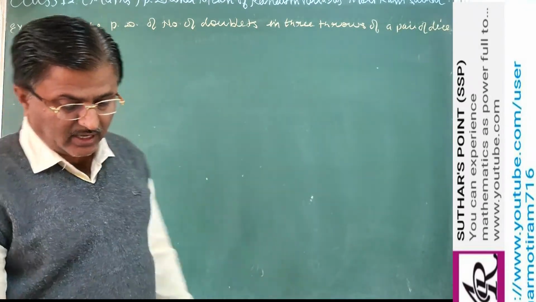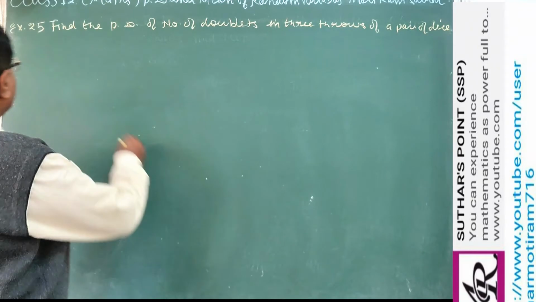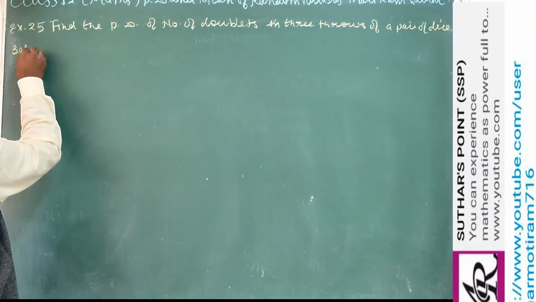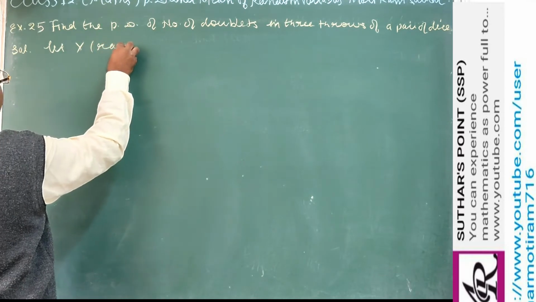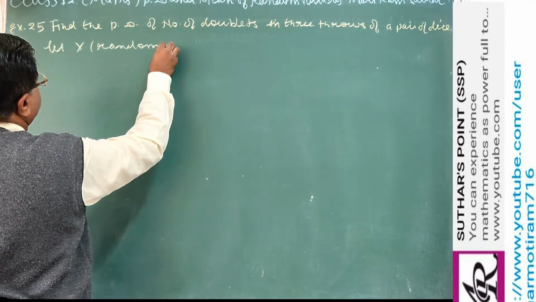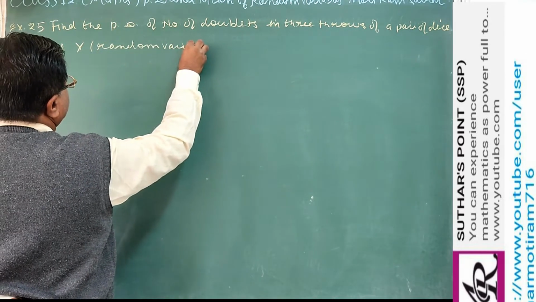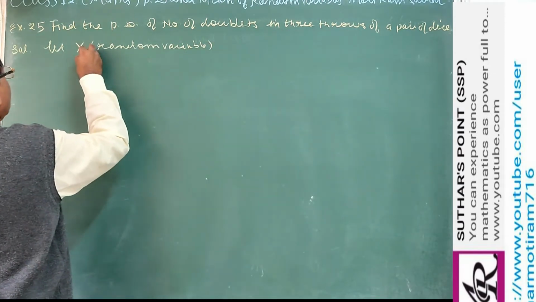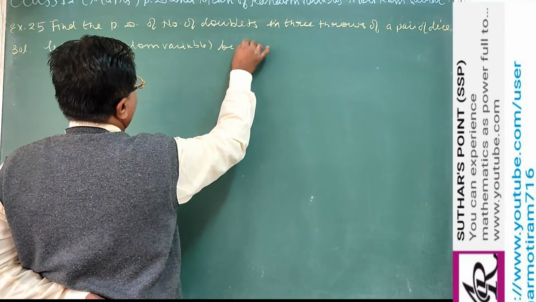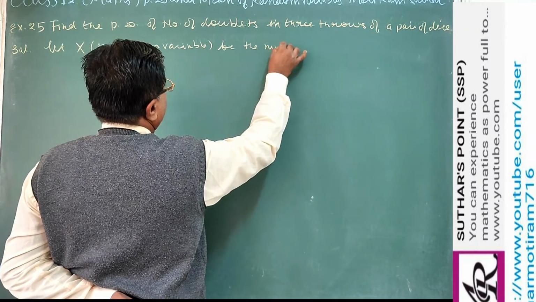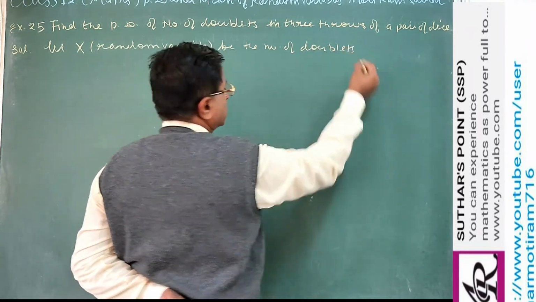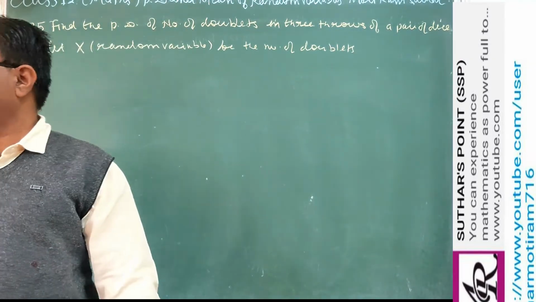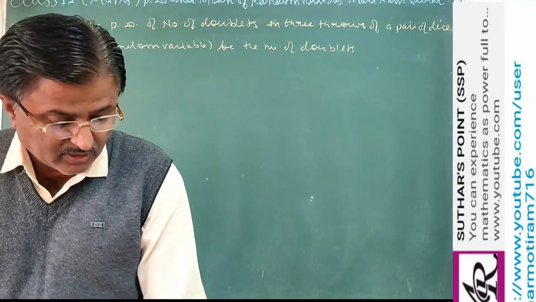So in solution we write, let capital X, that is random variable, X be the number of doublets. X our random variable, that is the number of doublets.